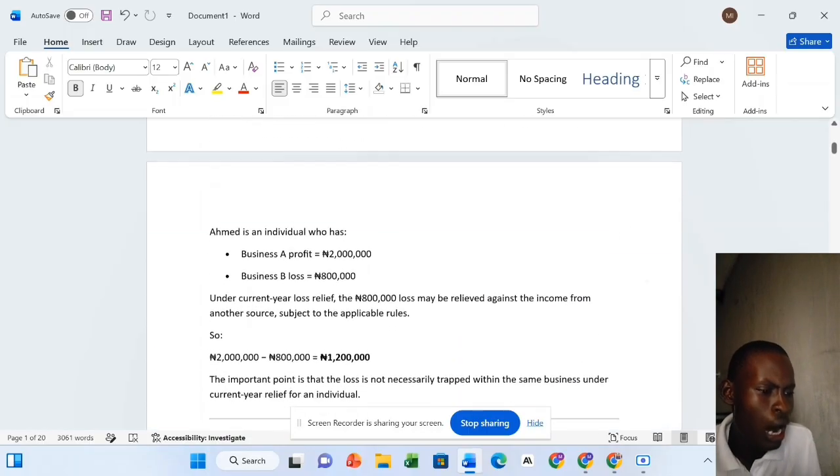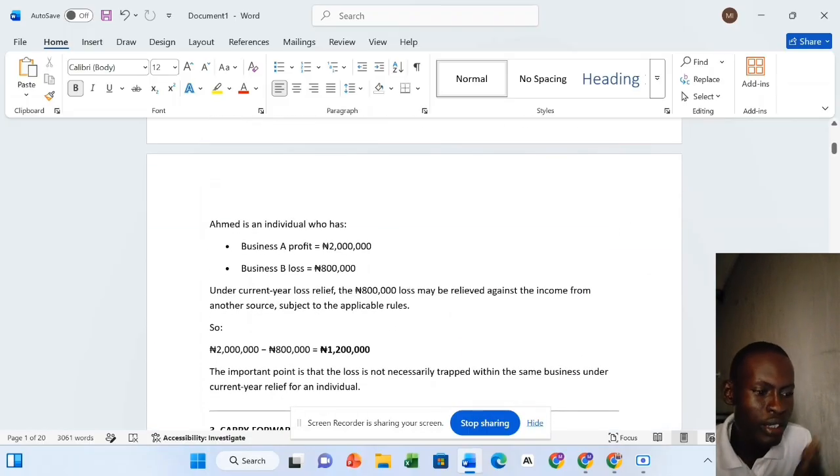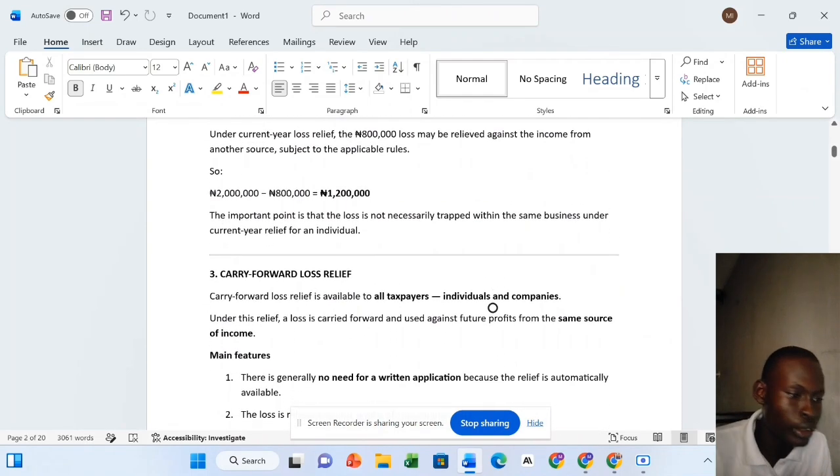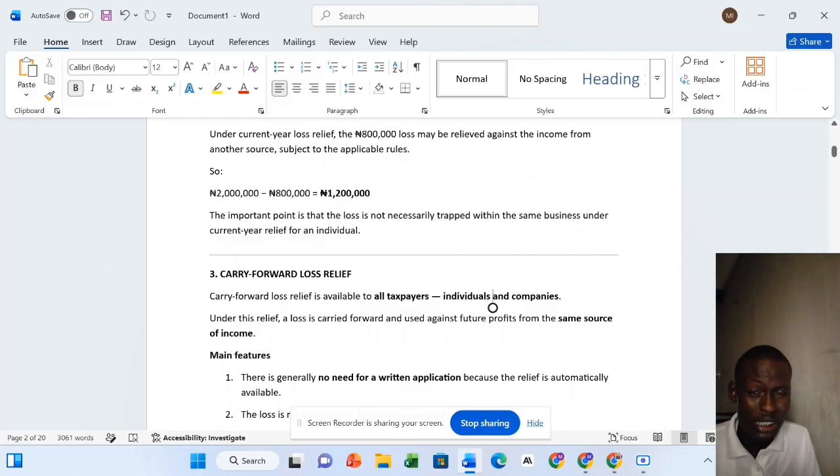An example: Ahmed is an individual who has a business A with a profit of 2 million naira and business B with a loss of 800,000 naira. Under the current year loss relief, the 800,000 loss may be relieved against the income from another source, subject to the applicable rules. So 2 million minus 800,000, that's 1.2 million. That 1.2 million is his taxable profit for that year. So he has been granted a relief because he made a loss.